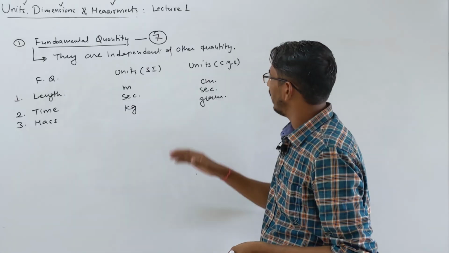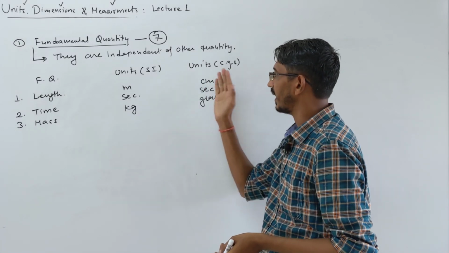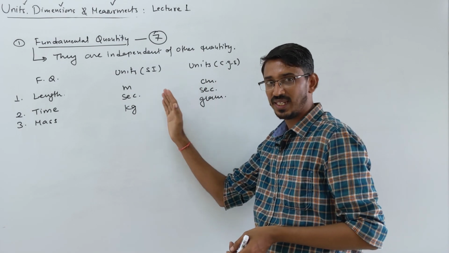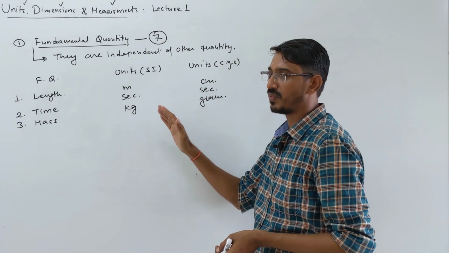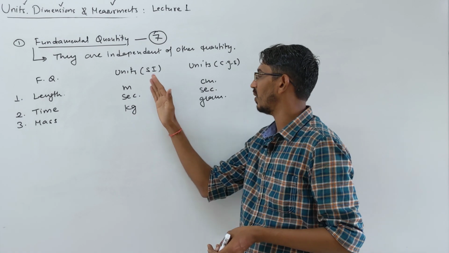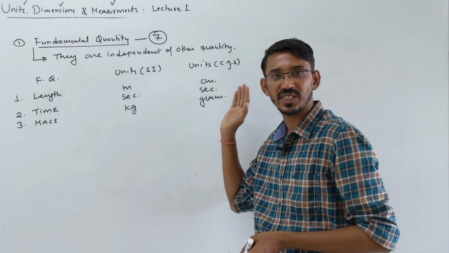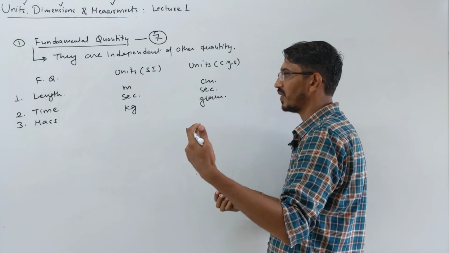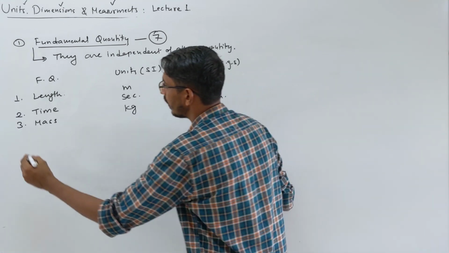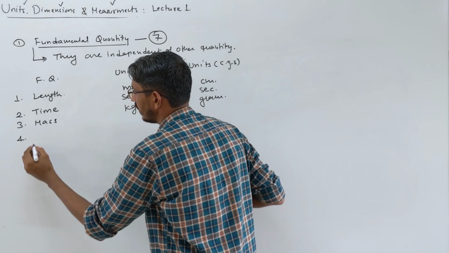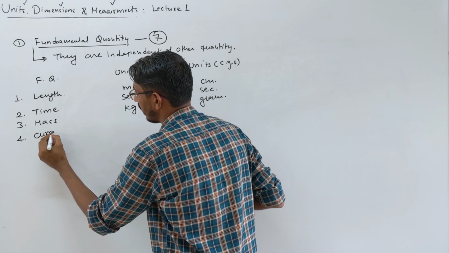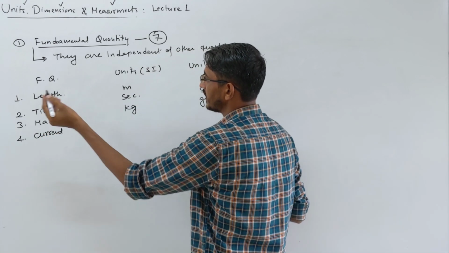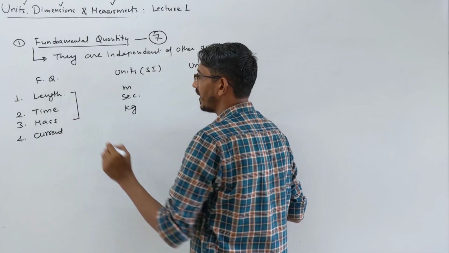How these two, SI and CGS, are related, we will see a little later. These questions will come where we have to convert quantities or units from the SI system to CGS, and CGS to SI. Let's just wait for 5 minutes, it will come. The fourth is current. Understand that these three things are very common.